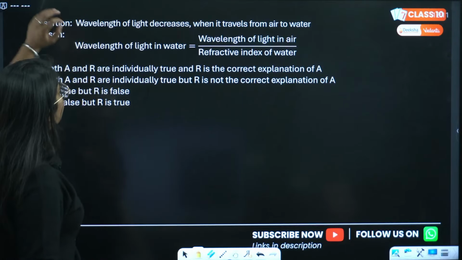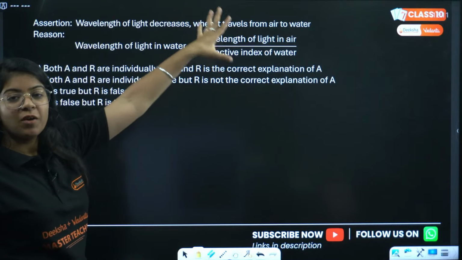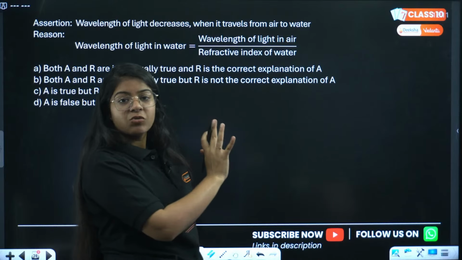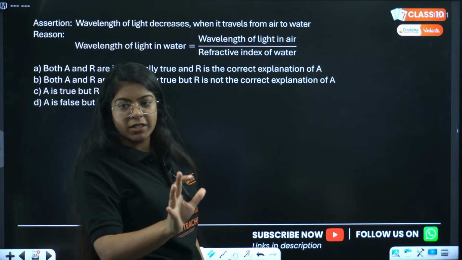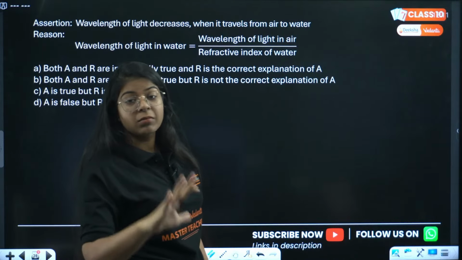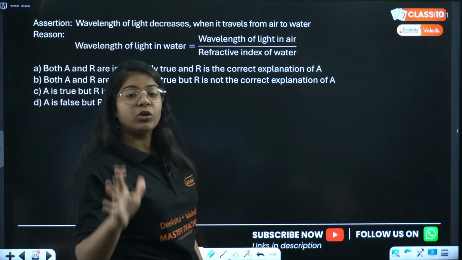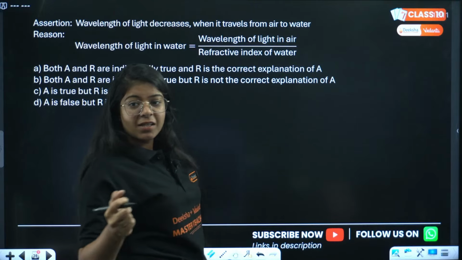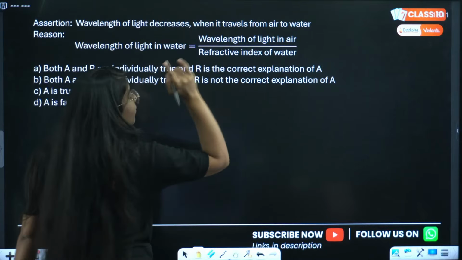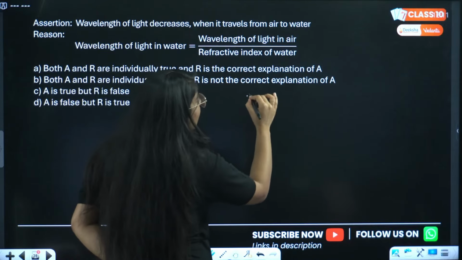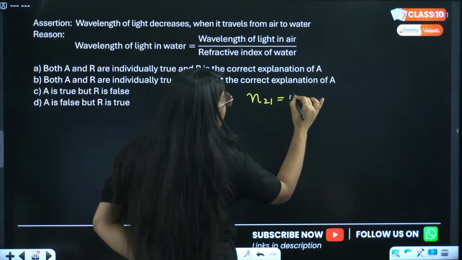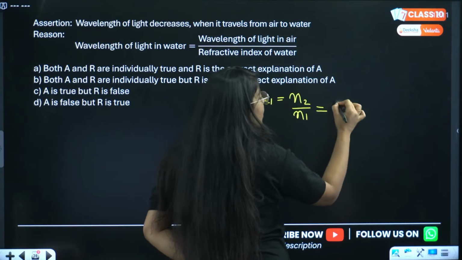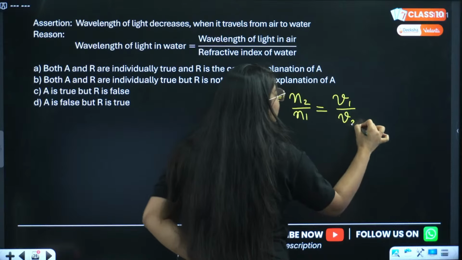Okay. So, wavelength of light decreases when it travels from air to water. Now, listen very carefully. This is to clear your concepts, not just for this question, because this question will not repeat in your examination. Probably it will, but most chances are this is a PYQ, so it won't. So, you have to understand the concept clearly. Now, remember N21 is equal to N2 divided by N1, right, everyone? Now, this is inversely proportional to velocity. So, this is V1 divided by V2, correct?